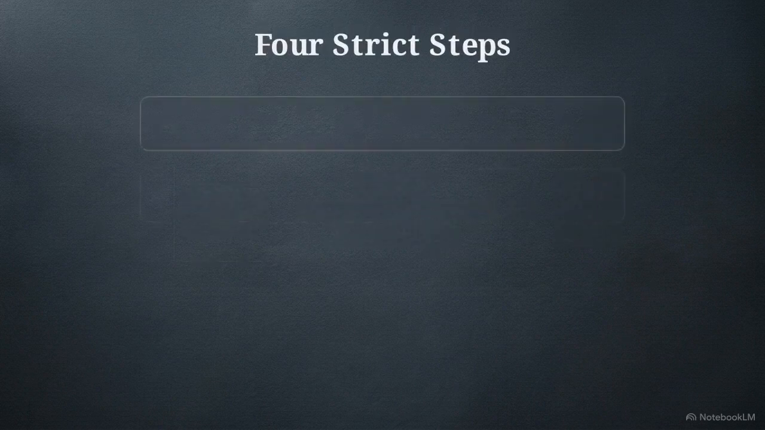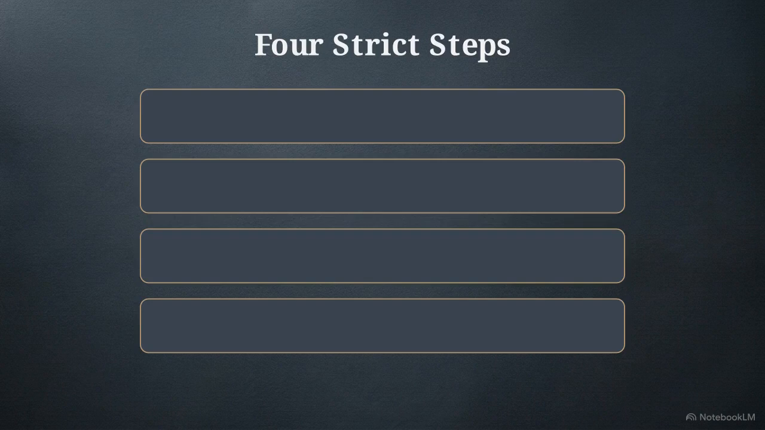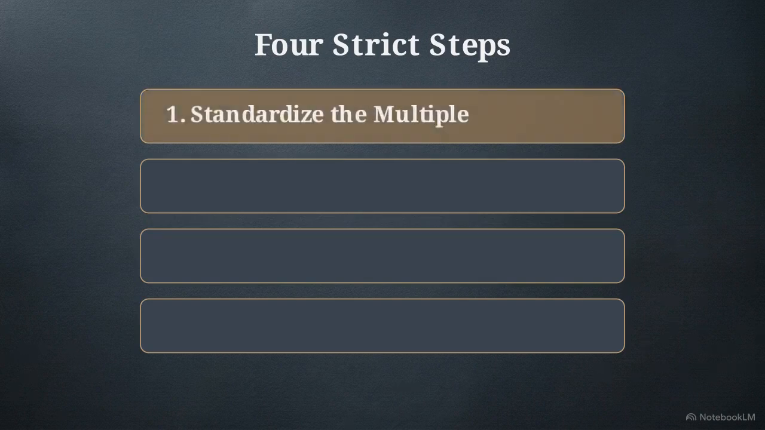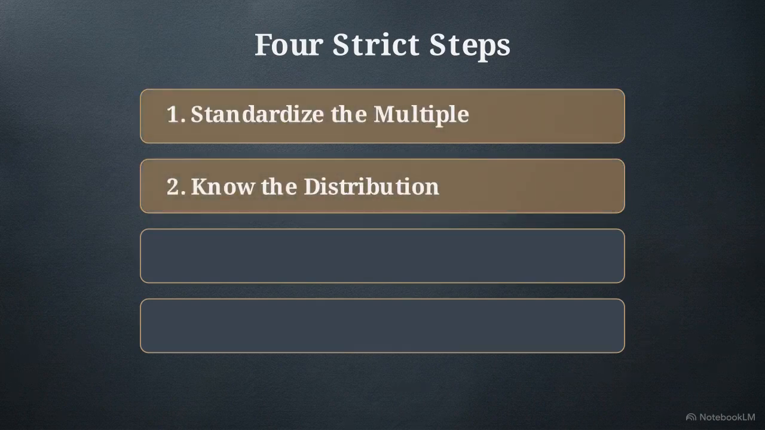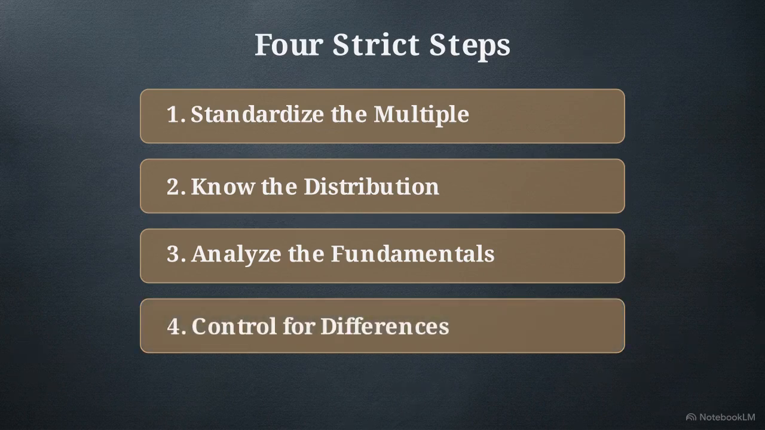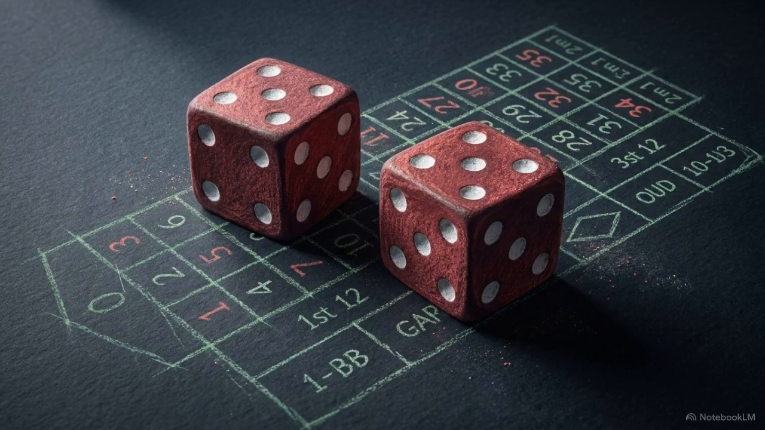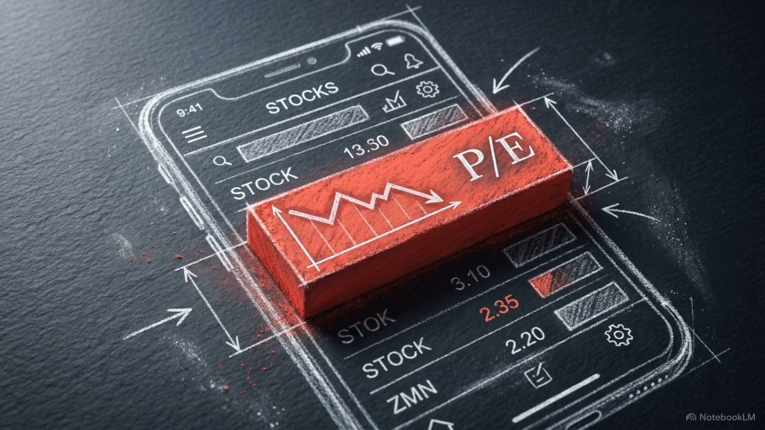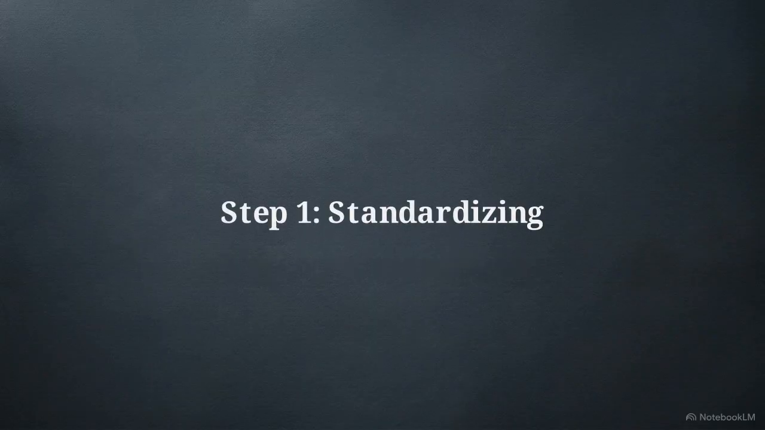To accurately price a stock relative to the market, you must execute 4 strict steps: standardize the multiple, know the distribution, analyze the fundamentals, and control for differences. Skipping any one of these steps separates rigorous valuation from a pure gamble and leaves you vulnerable to surface-level discounts. Let's start with step 1, standardizing.